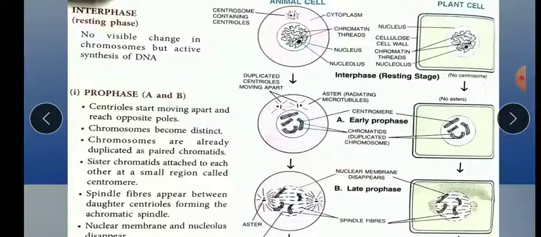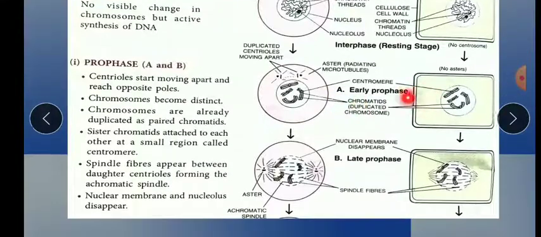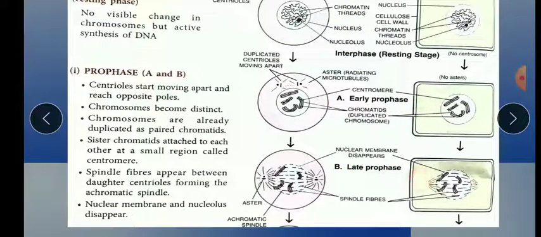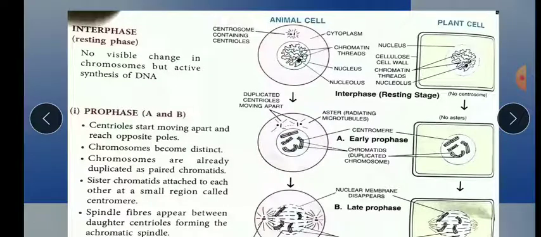Prophase is divided into two parts: early prophase and late prophase. In early prophase, you can see the centrioles start moving. What is a centriole? It is a cell organelle present near the centromere, two dot-like structures you can see. So these are the centrioles.